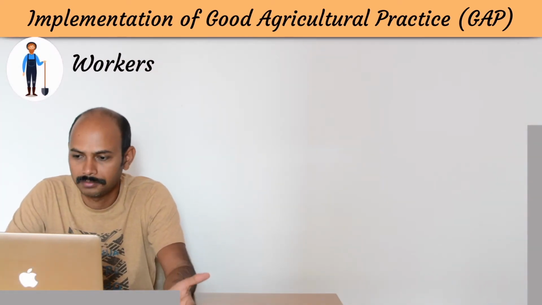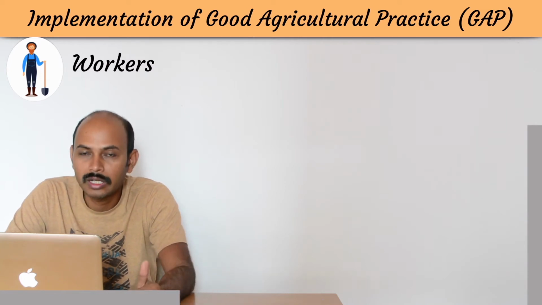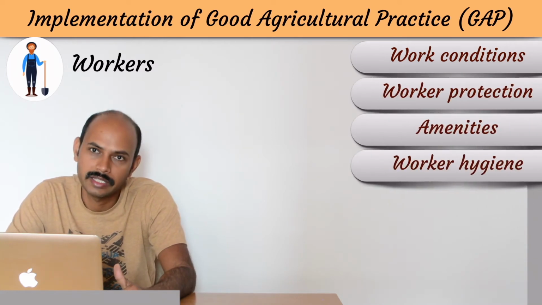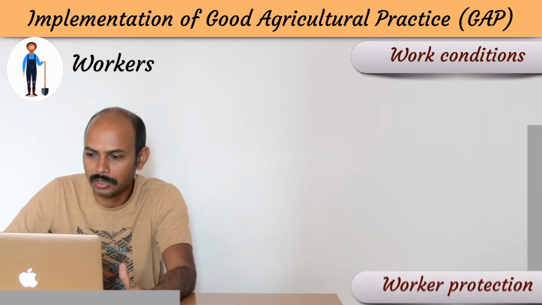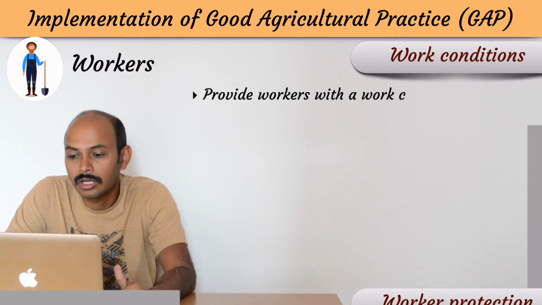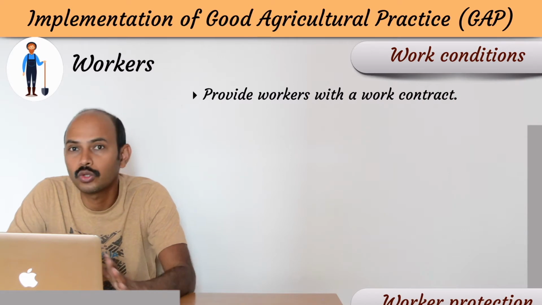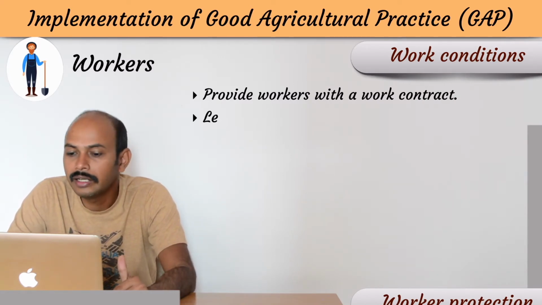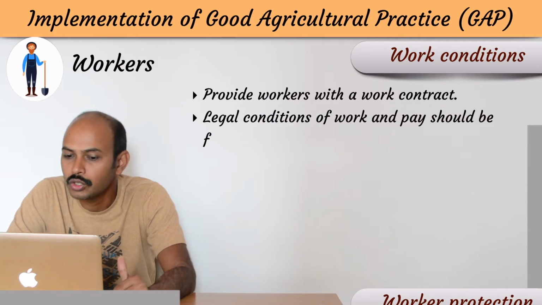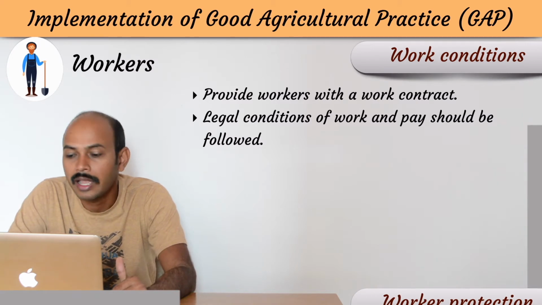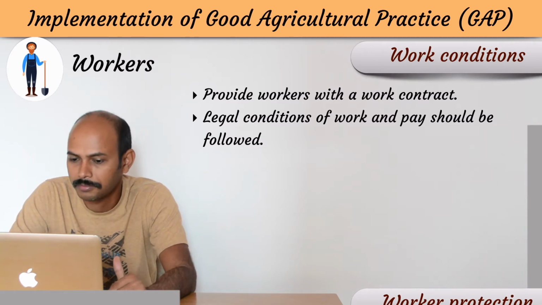First is worker. So GAP at worker level has been divided into subcategories like work conditions, worker protection, amenities, worker hygiene. So let's discuss one by one. Work conditions. First of all, provide worker with a work contract. That means you should not hire a worker without a contract. So second thing is legal conditions of work and pay should be followed. So as per the government rules, we must follow the legal conditions and also we must pay properly.